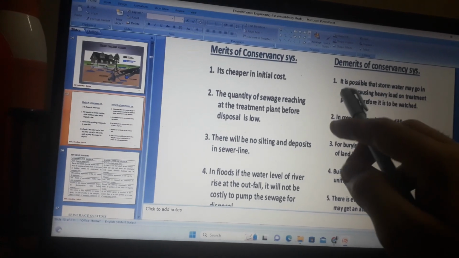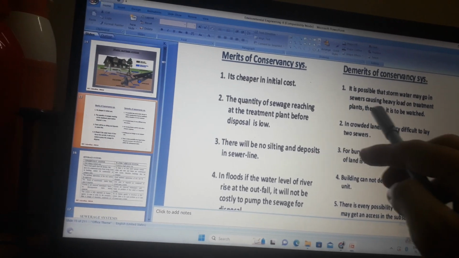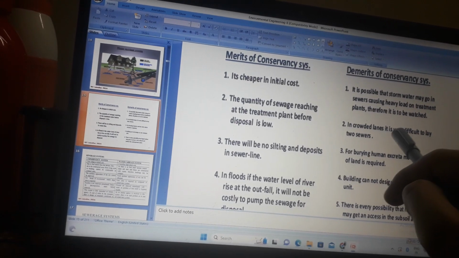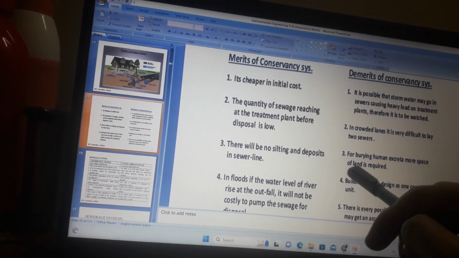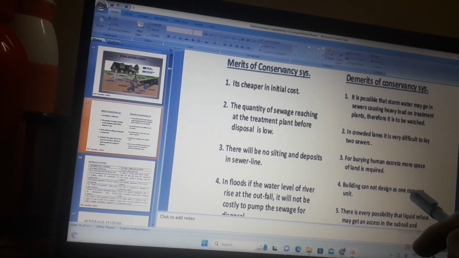Demerits of conservation system. It is possible that storm water may go in sewers, causing heavy load on treatment plants, therefore it is to be washed. In crowded lanes, it is very difficult to lay two sewers. For burying human excreta, more space of land is required. Building cannot be designed as one compact unit.